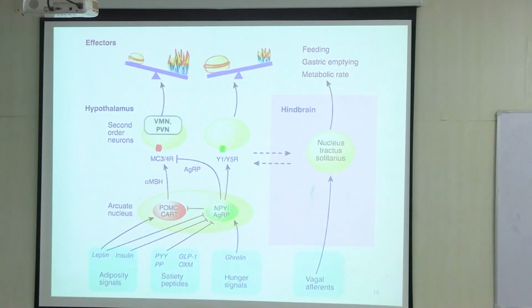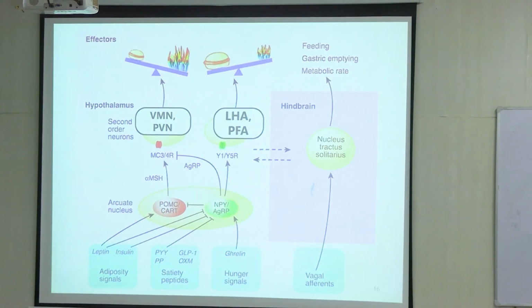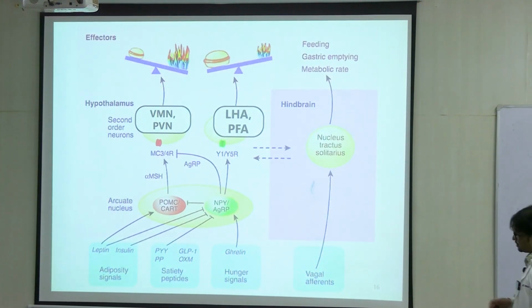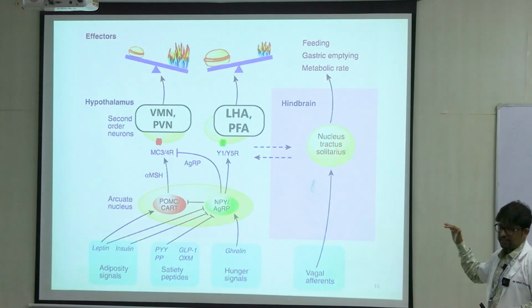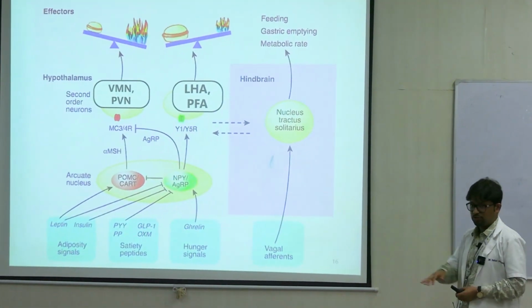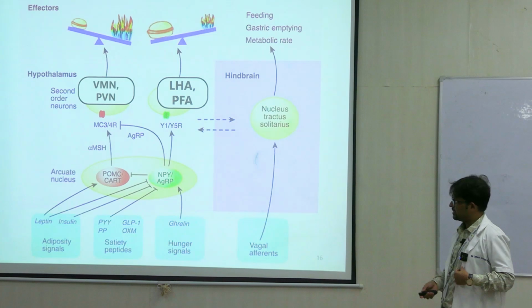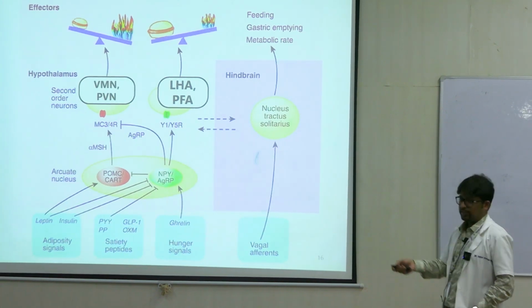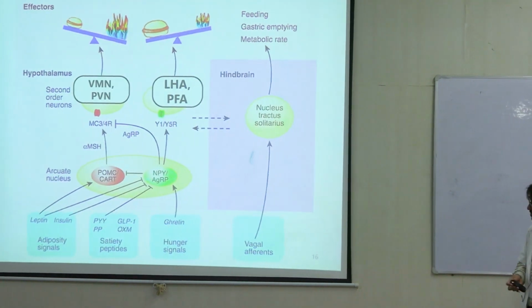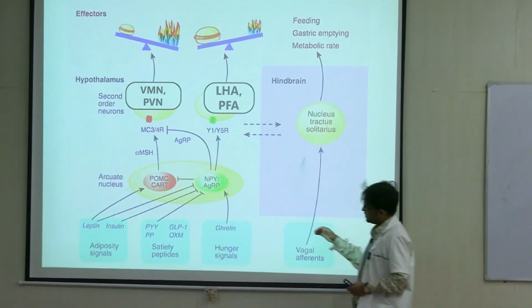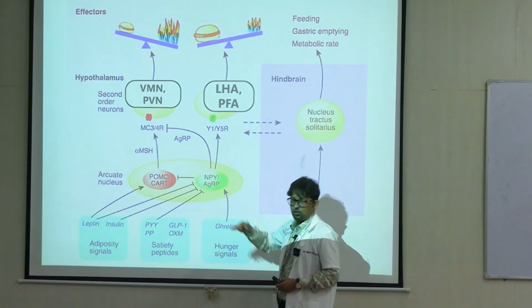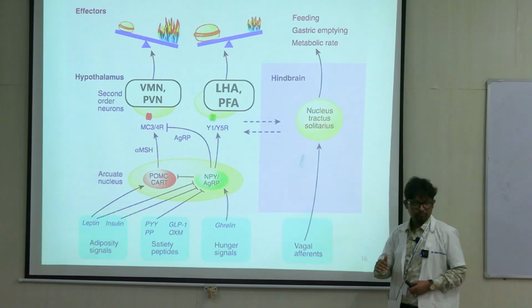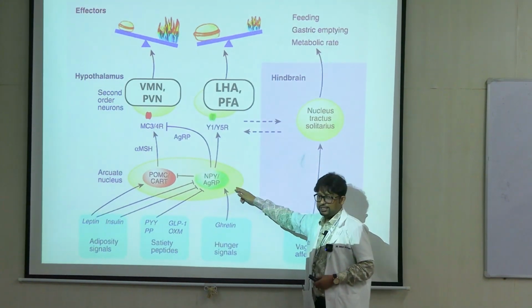So this is an important picture. You take a picture of this. It integrates both the hypothalamic and the brainstem signals, and also the central and the peripheral signals. So this is arcuate nucleus, as I had said. So in arcuate nucleus you have this NPY, which is an orexigenic neuron. So this increases food intake.